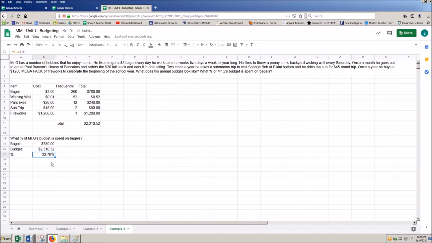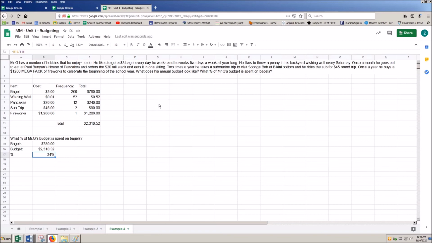But I really would love this to display as a percentage, so I'm going to format as a percentage. Let's say I wasn't so interested in these decimal places. Let's say I wanted a percentage rounded to the nearest whole number. That's where I can start decreasing my decimal places, or I could increase if I wanted to. So if I decrease this twice, I see it round to 34. Again, we see anytime we have 5 or higher here, it's going to round up. So we see that if we were to knock off a couple decimal places, about 34% of my budget is spent on bagels. Whew.